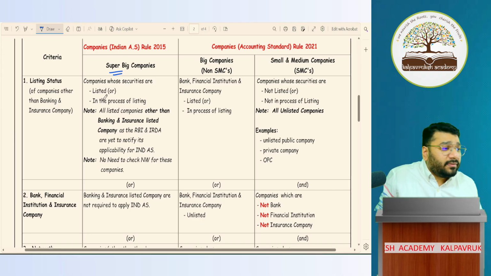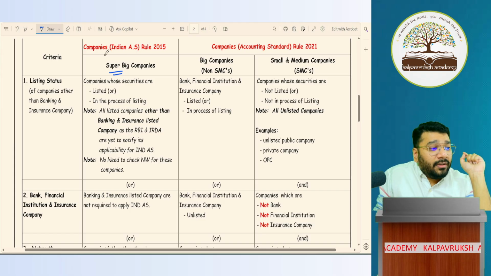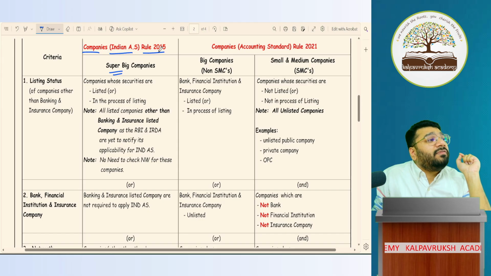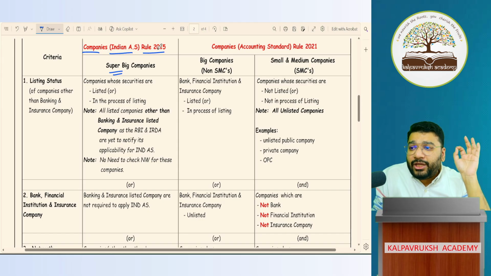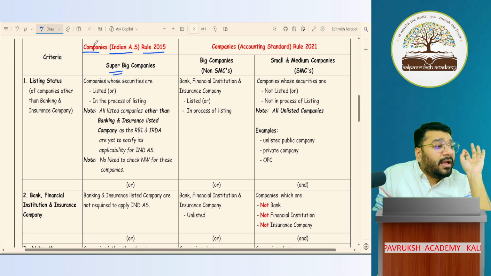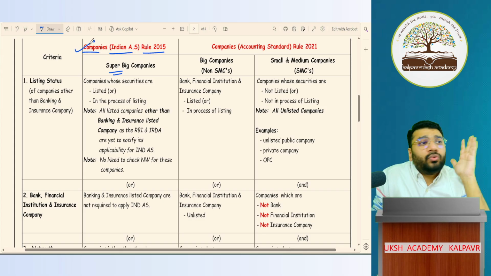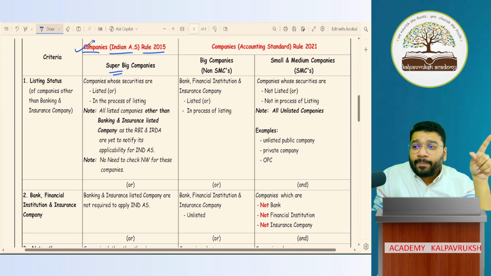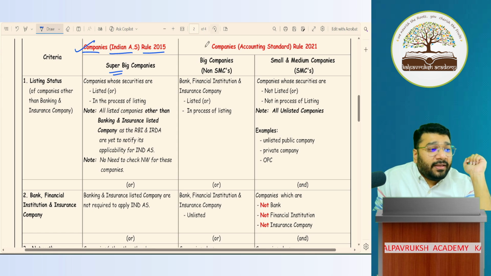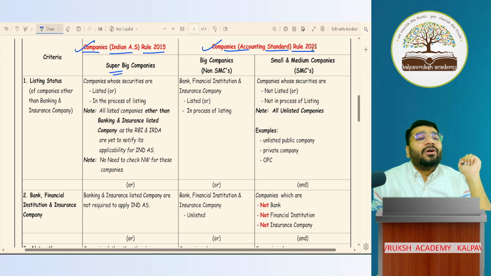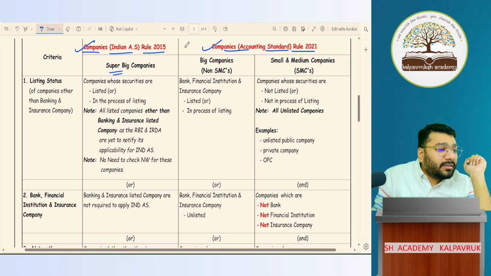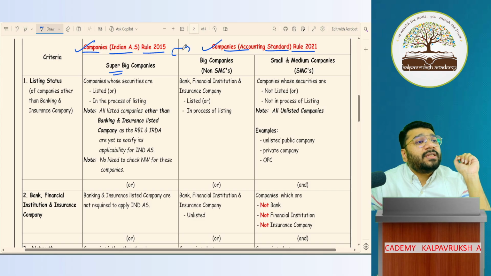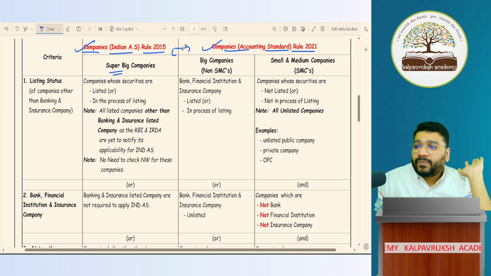Ind AS: the notification is found in the Companies (Indian Accounting Standards) Rules, 2015. If I want to check the notification of Ind AS on corporates, I have to go and check the Companies Ind AS Rules 2015. Will you forget this? No. If I want to check the notification for Accounting Standards on corporates, where will I go and check? In the Companies (Accounting Standards) Rules, 2021. In these places, the notification can be found. Okay, not okay?